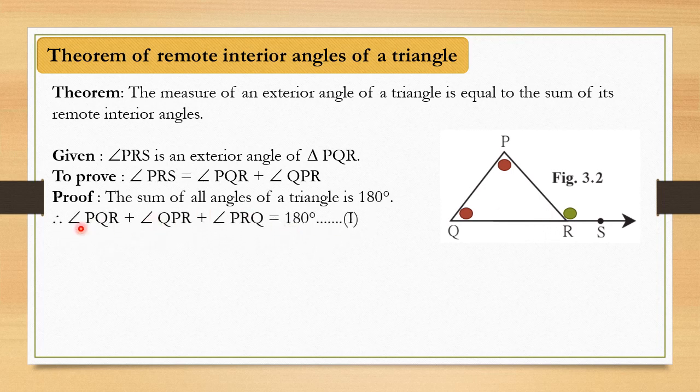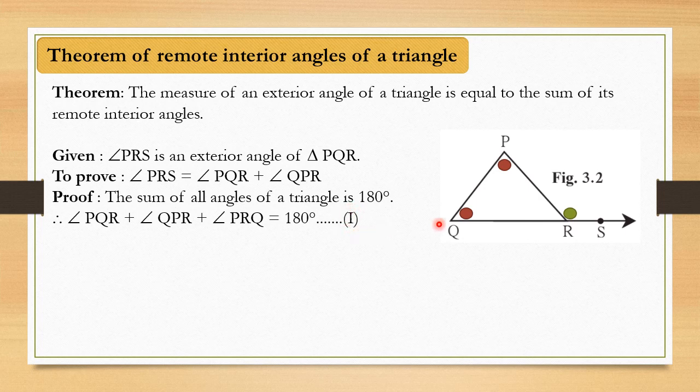So I have written in the next statement angle PQR. Angle PQR means this angle Q, plus angle QPR, that means this angle, plus angle PRQ, that means this angle which is there inside the triangle, the third angle. All sum is equal to 180 degrees. That is the property that we know. Okay, now in this equation which we have, the sum of angles is equal to 180 degrees, that I will give as equation number 1.